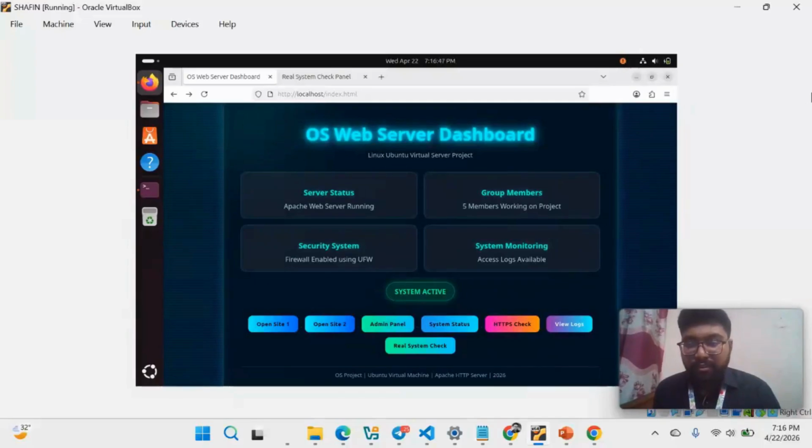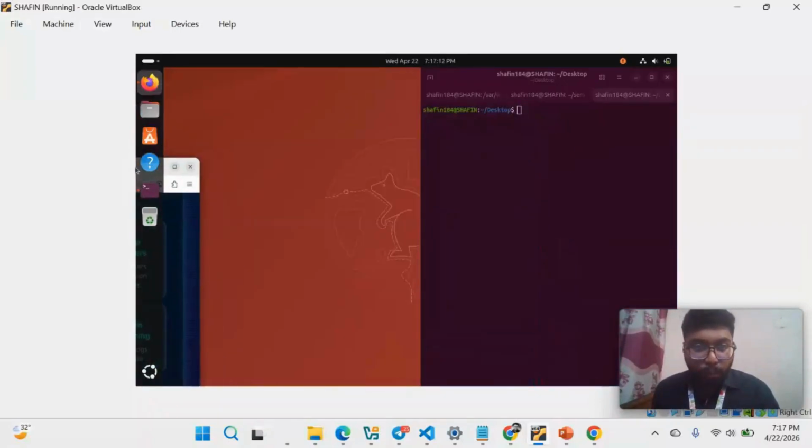But before that, I will tell all the features of our project. The first one is virtual hosting, then HTTPS configuration. After that, firewall setup, and the last one is access monitoring. Before checking virtual host configuration, I had to set up a web server. So I set up the Apache web server. Now I'd like to check whether there is any server or not. So I split the screen and open the terminal.